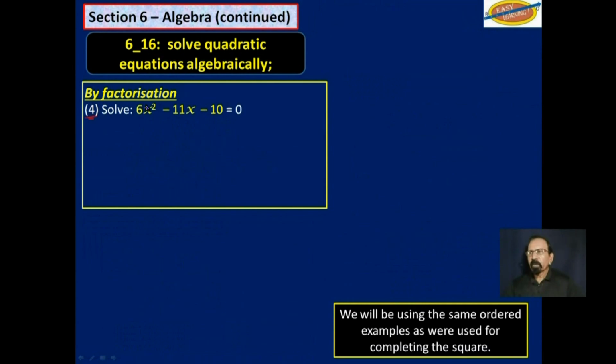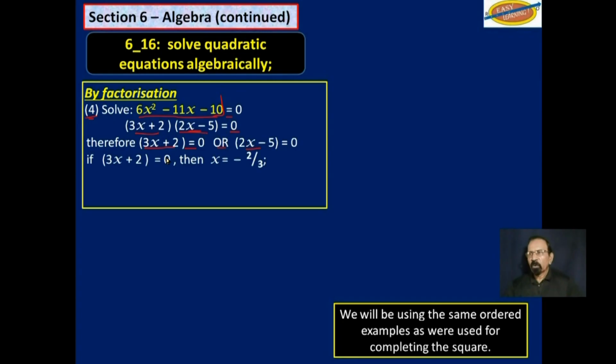Example 4. Remember, we have looked at these examples already for factorization and completing the square. 6x squared minus 11x minus 10 is equal to 0. When we factorize this part here on the left, we get this multiplied by that is equal to 0. So remember, if you multiply two things and you get 0, one of them must be 0. So we will set this one here as 0, or that other one there as 0, and we will solve each one.